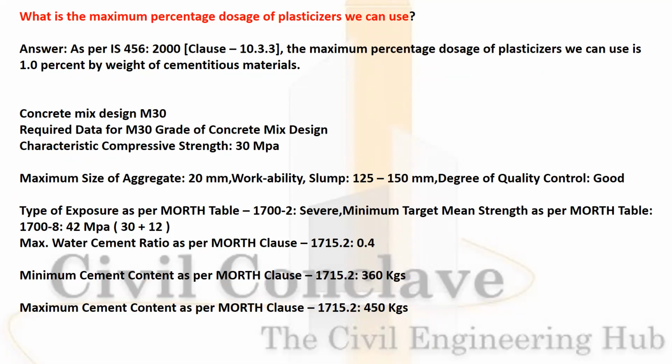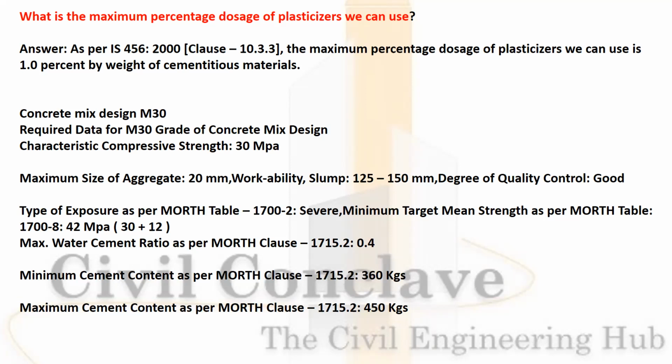Now let us talk about the concrete mix design M30. The required data for creating a mix design: maximum size of aggregate 20 mm, workability slump should be 125 to 150 mm, degree of quality control should be good. Type of exposure as per MORTH table 1700.2 is severe. Minimum target strength as per MORTH table 1708 will be 42 MPa, that is 30 plus 12.